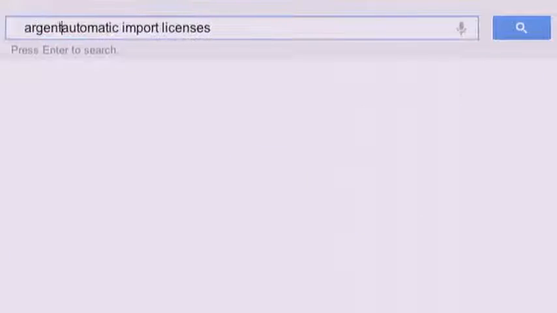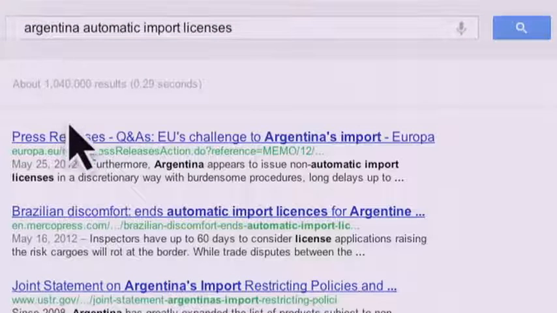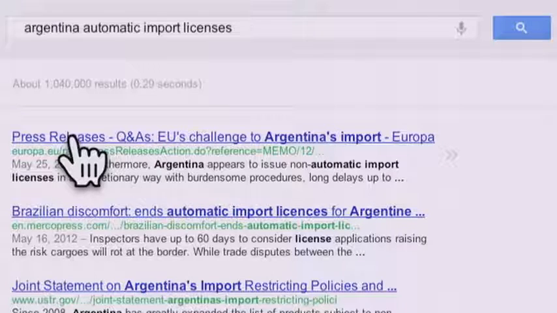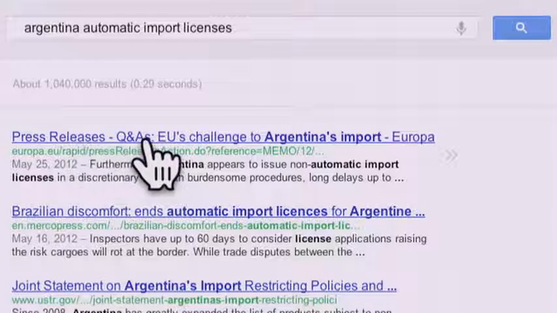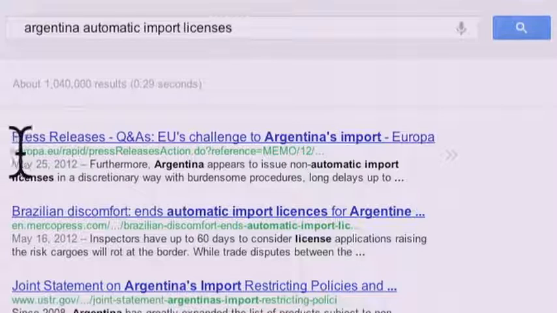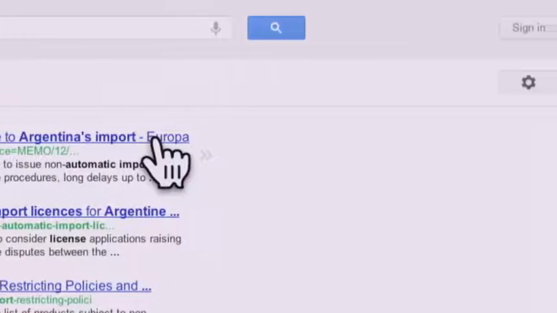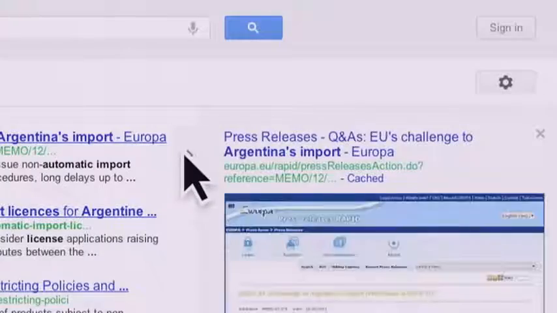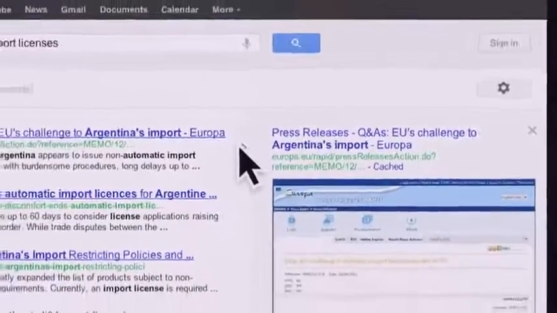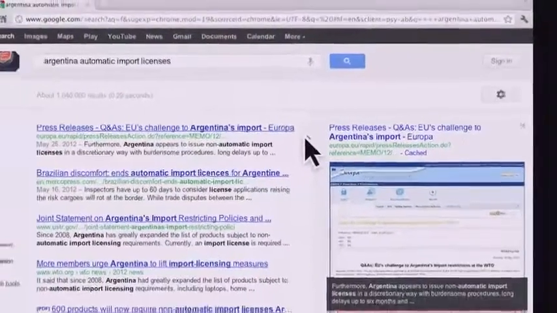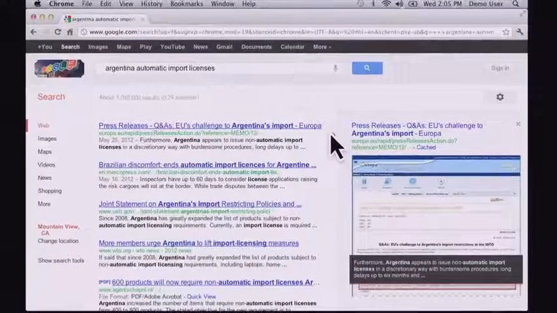So I add the term Argentina here, and we can start to see different kinds of results just by looking at each individual results block. So here we've got the first one. This is from a set of press releases. You can see here something from Merco Press about Brazilian discomfort. If you start to click through these, we could click through each result, but I'm going to just preview them. We can start to see that the issue is how Argentina is dealing with automatic releases or not